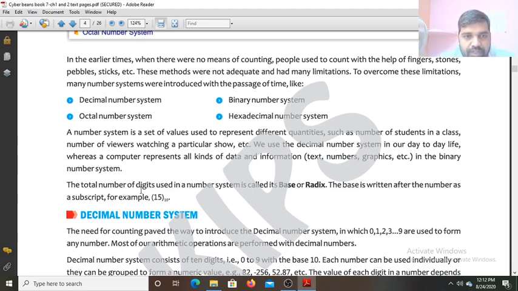In a number system, the total number of digits used is called its base. How many digits you are using in a number system, that number of digits is called base or radix. That's why the base for the decimal number system is 10, because we are using 10 different digits. The base of a binary number system is 2 because we are using only two different digits to represent all the numbers, that is 0 and 1. The base is written after the number as a subscript. Subscript means at the bottom, superscript means at the top, like a square, a to the power 2, where the 2 is the superscript.